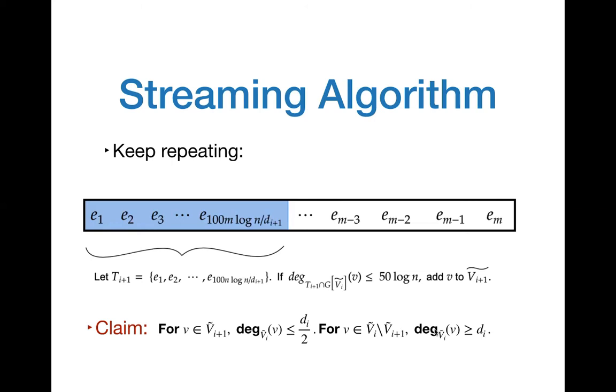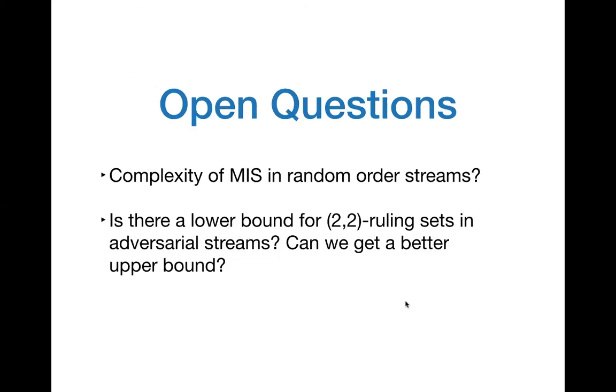So at a high level, this is our algorithm for the random order streams. And now I just want to end this talk by telling you about some interesting open questions. What we had described to you was a semi-streaming algorithm for 2,2 ruling sets in random order streams. However, we do not know anything about the complexity of MIS in random order streams. We don't know whether there is an algorithm or whether there is a lower bound of little omega of n when we want to compute MIS when the edges of the graph arrive in a random fashion.